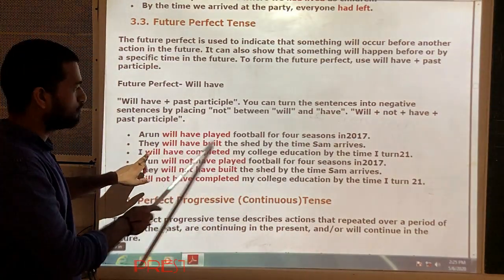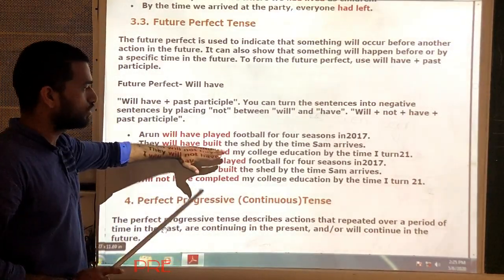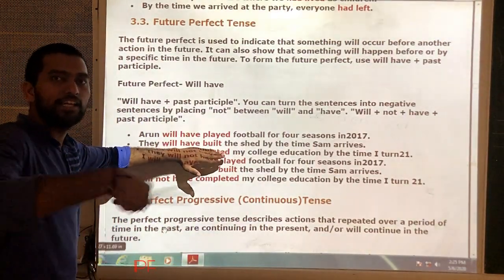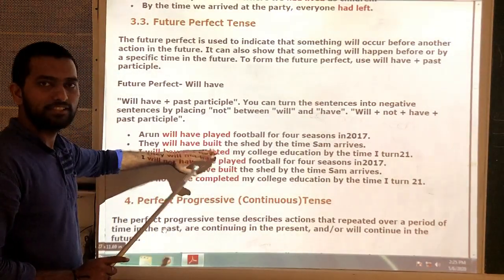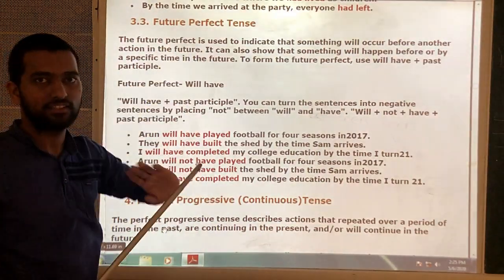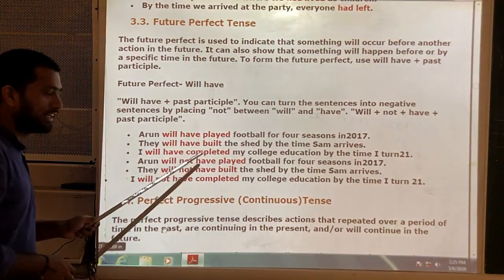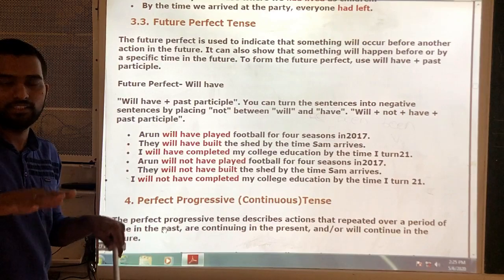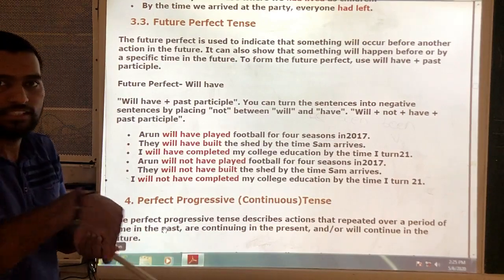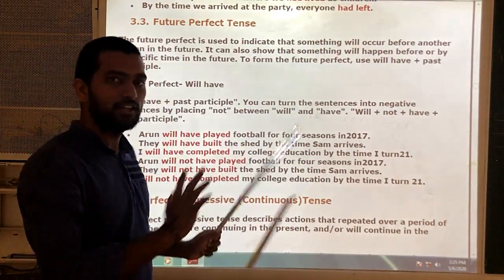This work will be finished in the future before this action. So at this time we use future perfect tense. Mainly future perfect tense refers to actions which are to be finished in the future by the particular time.